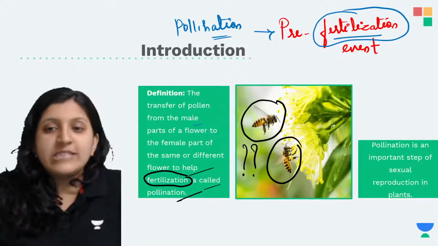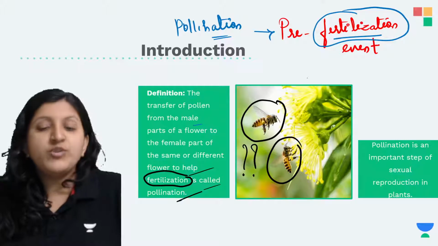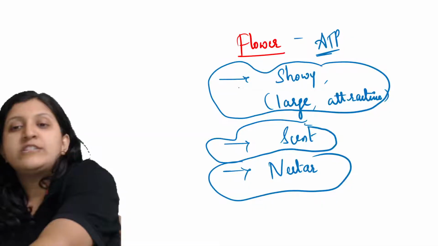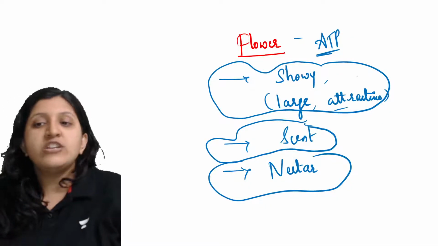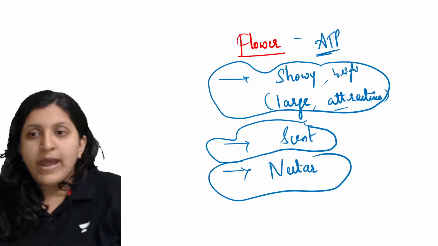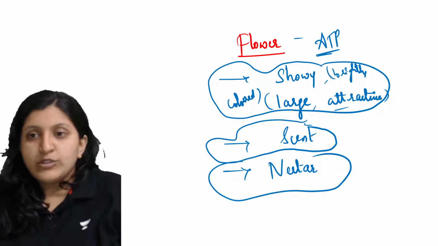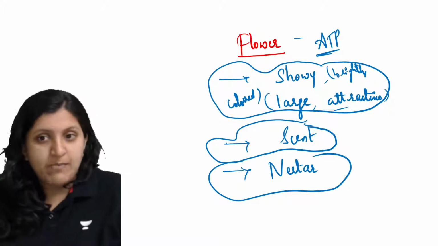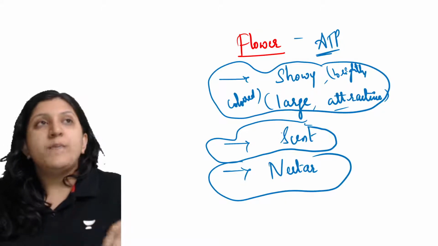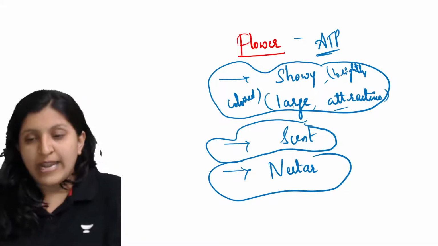So here you can see in this picture, insects will get attracted to a flower because of its brightly colored structure: large, attractive, brightly colored. Keeping all this in mind, pollination is going to occur based on the type of agent that has reached there.